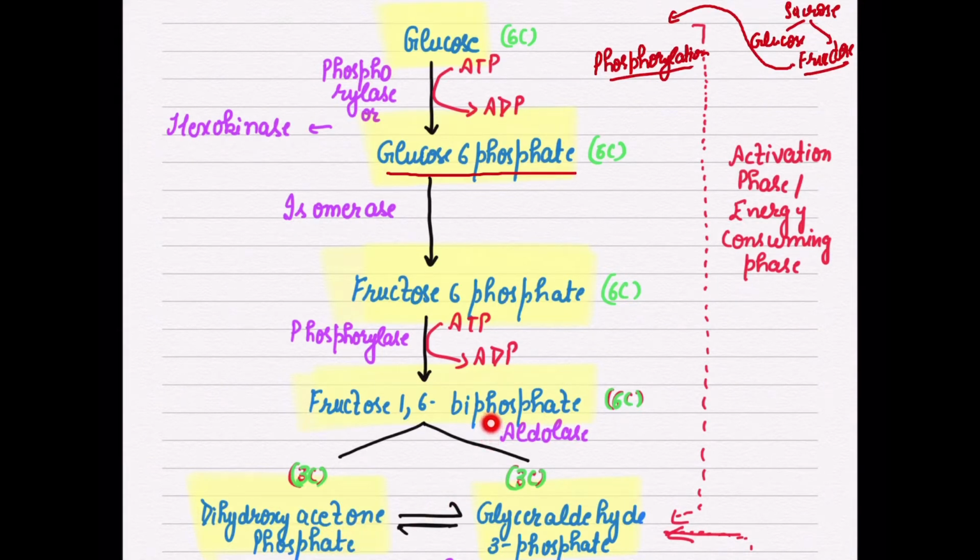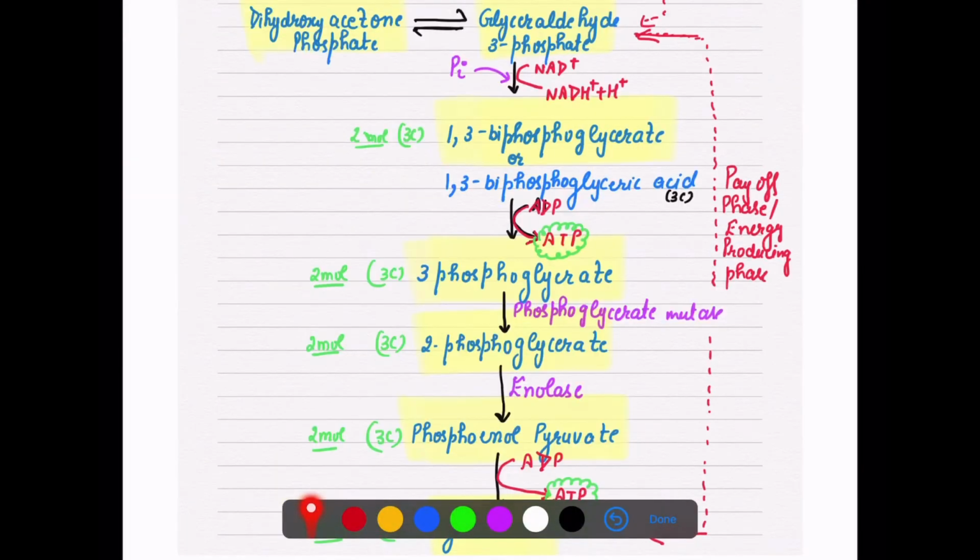As you can see, there was bisphosphate. Now 1 phosphate is given to each molecule. Dihydroxyacetone phosphate is having 1 phosphate, and glyceraldehyde 3 phosphate is having 1 phosphate. So they will now be our 3 carbon compounds. Now see, glyceraldehyde 3 phosphate will enter into the cycle. It will continue with the cycle.